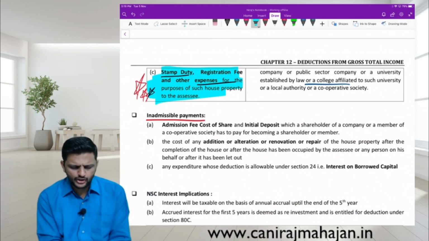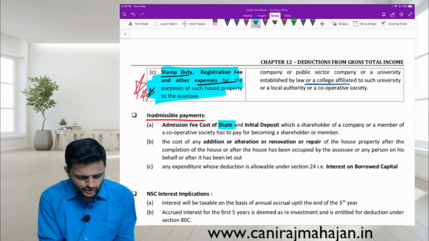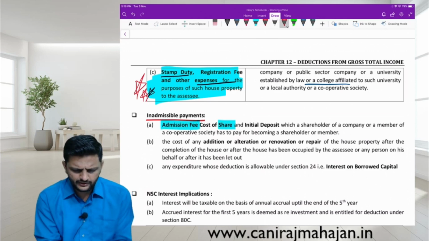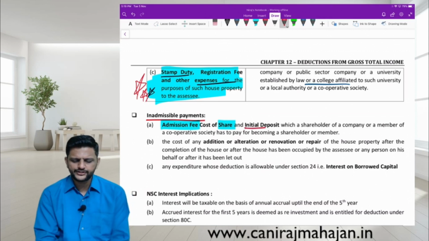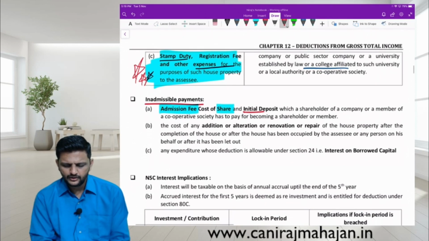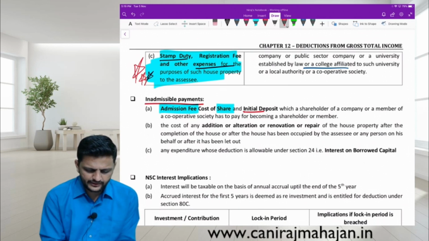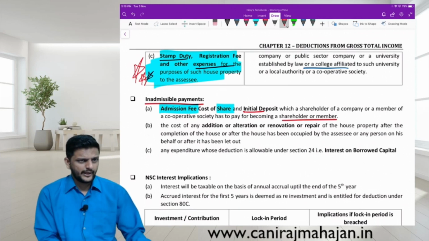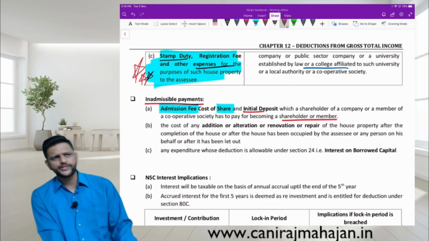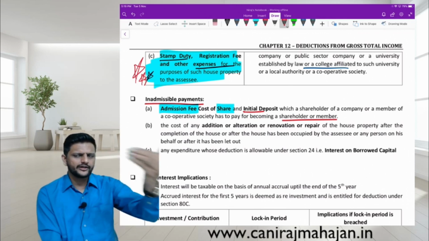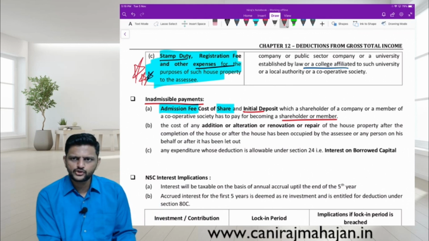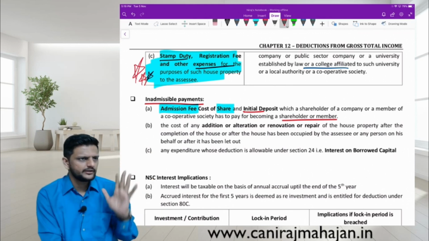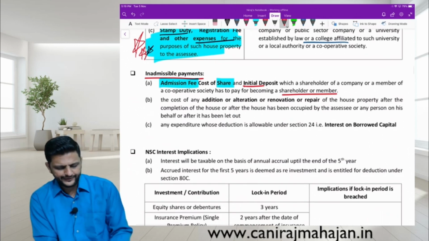Admission fee, cost of share, or even the initial deposit which a shareholder of a company or a member of a cooperative society has to pay for becoming a shareholder or a member. A company can give a loan to a shareholder, or a cooperative society can give a loan to a member. But whatever is their joining fee, that will not be allowed as deduction.